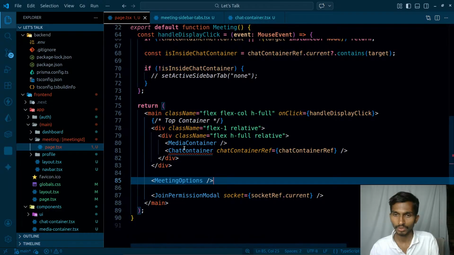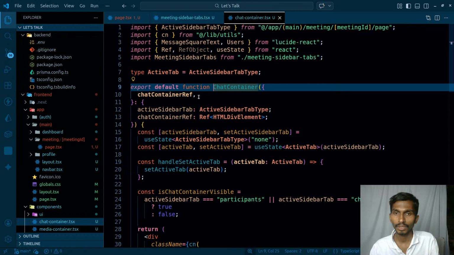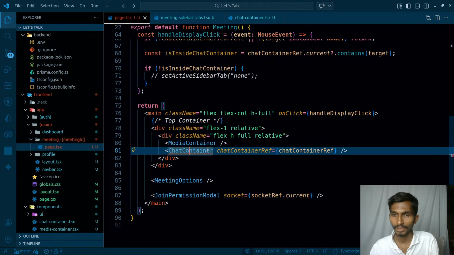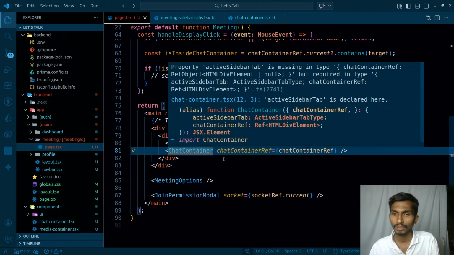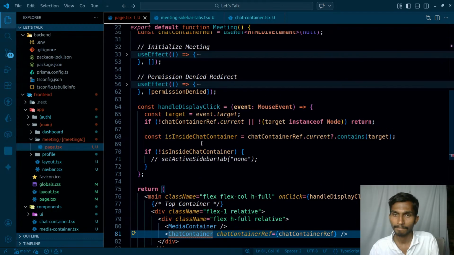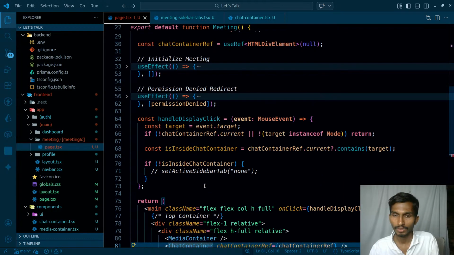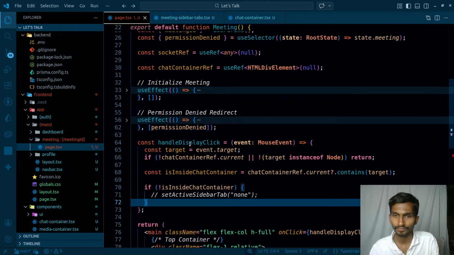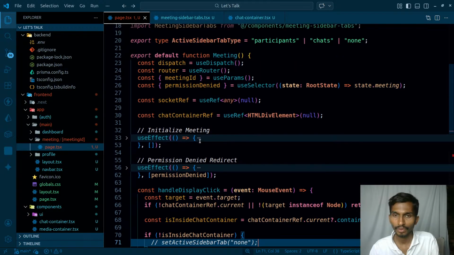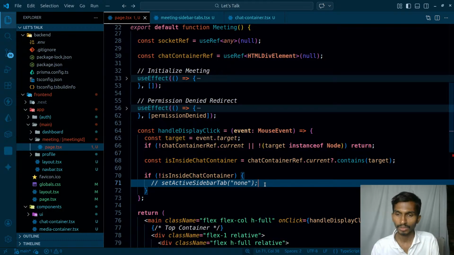Okay, coming back to this one, this chat container actually takes container ref, and that's what I'm passing. Okay, I have this chat container ref over here. Handle display key. Okay, I'm gonna be handling it this way. Set active sidebar none. Okay, fine.